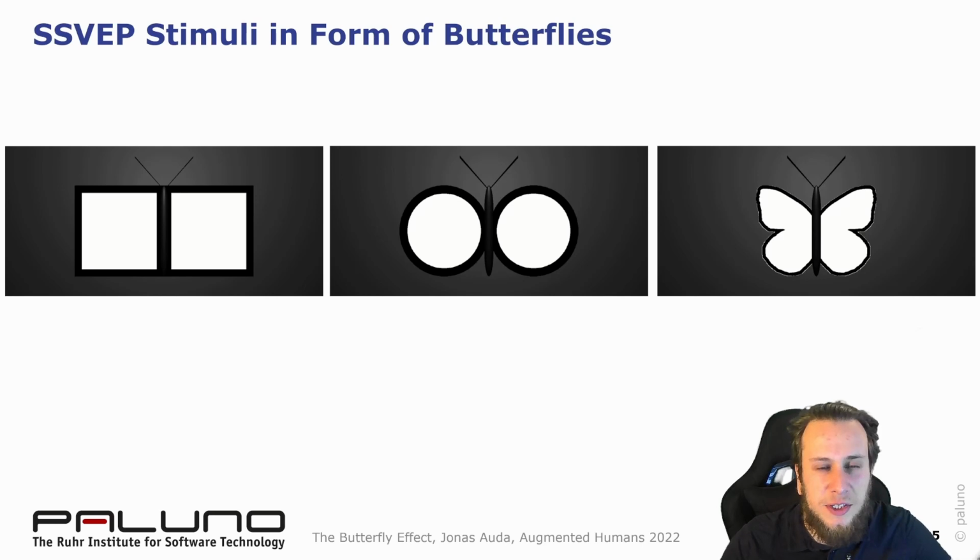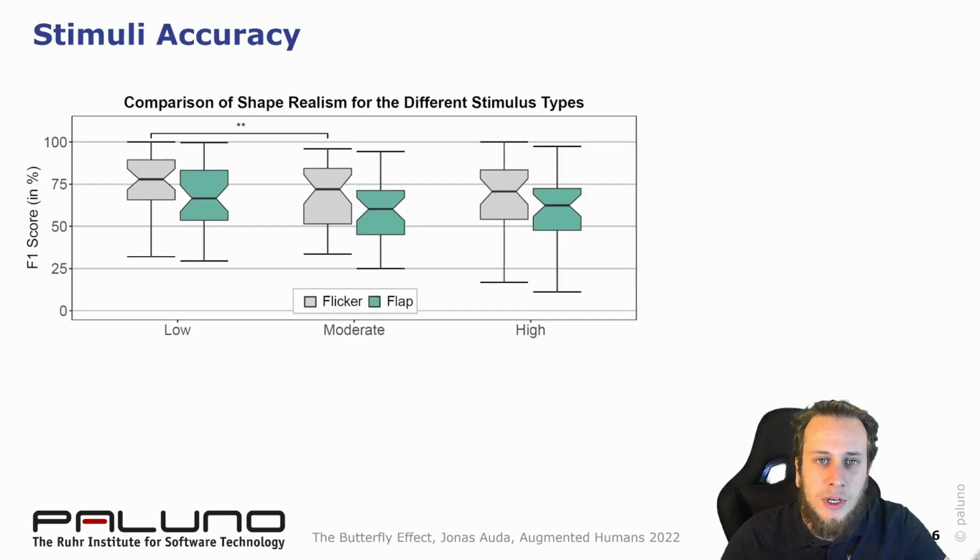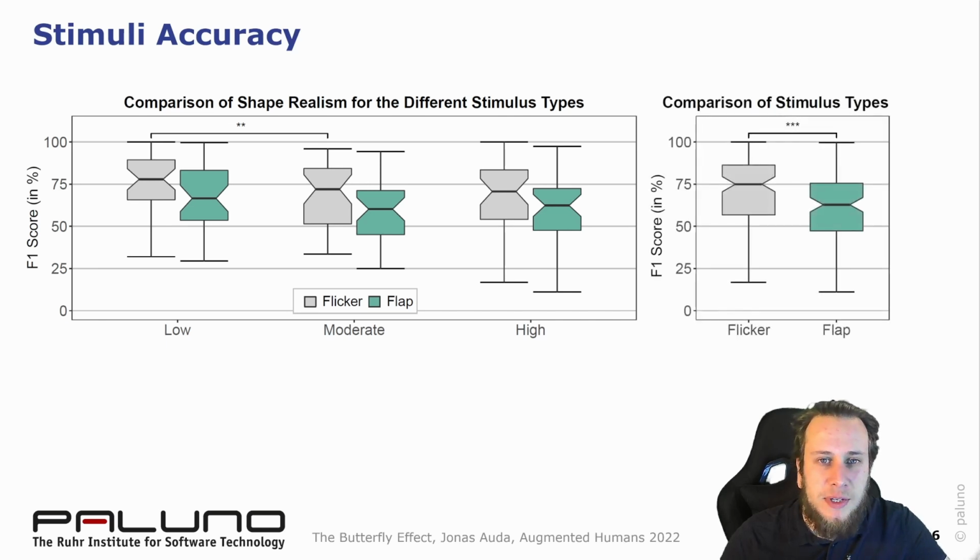In VR, our participants focused on these butterflies. In the background, we recorded an EEG to determine the classification accuracy of the different stimuli. Further, the participants gave qualitative feedback. To obtain a classification accuracy for each of our different stimuli, we trained SVMs. We found differences in the classification accuracy between flickering and flapping wings. Throughout all conditions, flapping wings were outperformed by flickering wings.